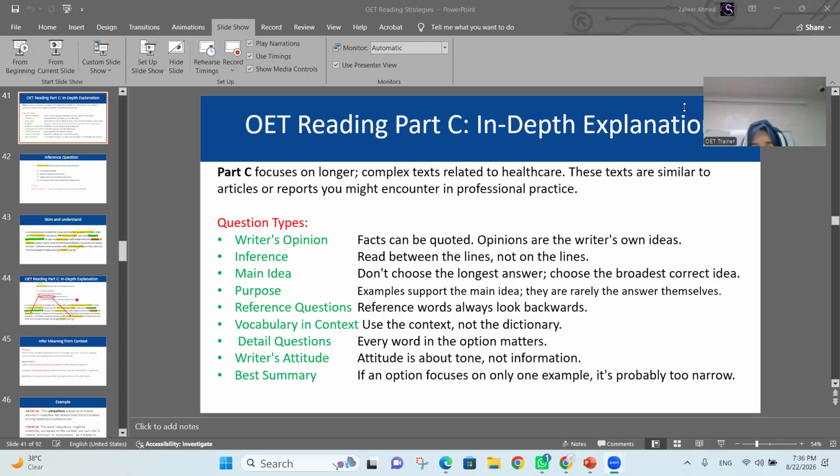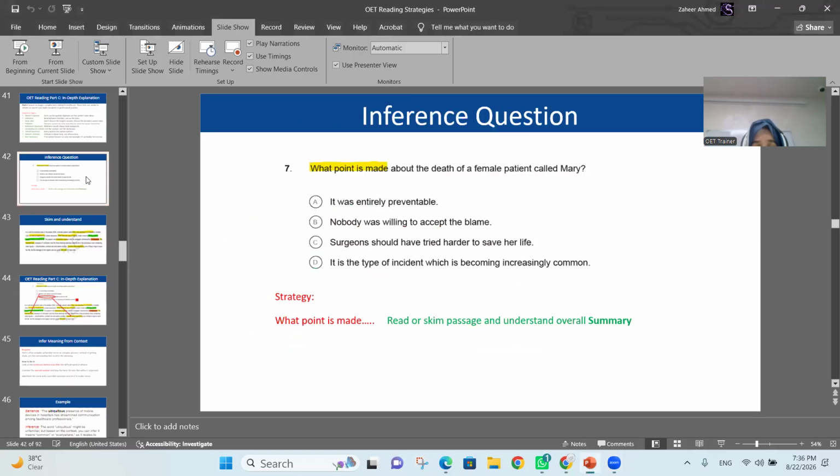Hello everyone. In today's video, I will be explaining OET Reading Part C in-depth, and I'll tell you why this is difficult for you to find the answers, why it is so challenging. Because the first thing is the answer is not in the text, but it's in the meaning. So when we are trying to find out the answers, randomly searching without understanding, we won't be able to get the answer. It's not picking up the words, but it's understanding overall meaning.